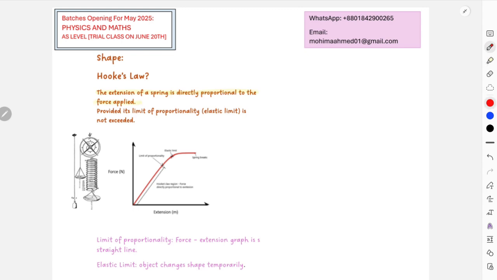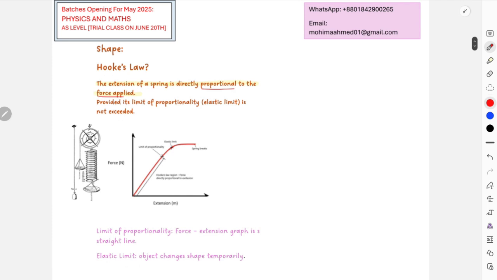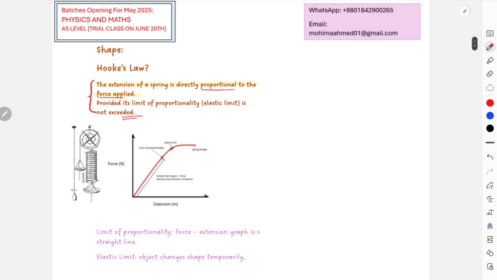That equation is not related to your IGCSEs, so no need to understand any relationships. We just have to memorize these lines, that extension is directly proportional to the force applied. And then there's also an addition. For this part you will get 1 mark, and for the rest of the part you will get the other mark, so this is a 2 mark question. Then they say provided its limit of proportionality or elastic limit is not exceeded. This entire statement is there for your 2 marks, so I would suggest memorizing this entirely, from tip to toe, to get those 2 marks.